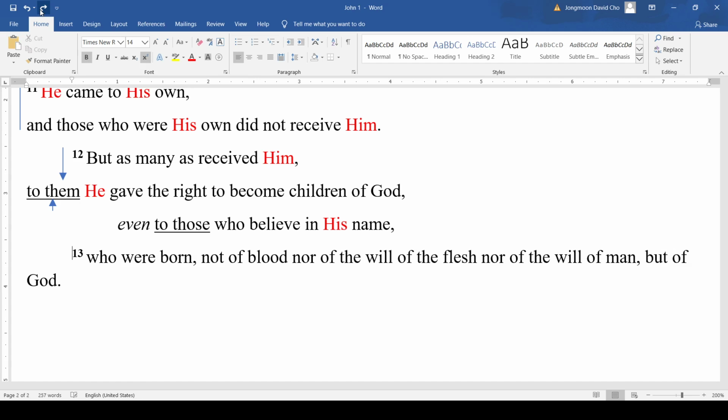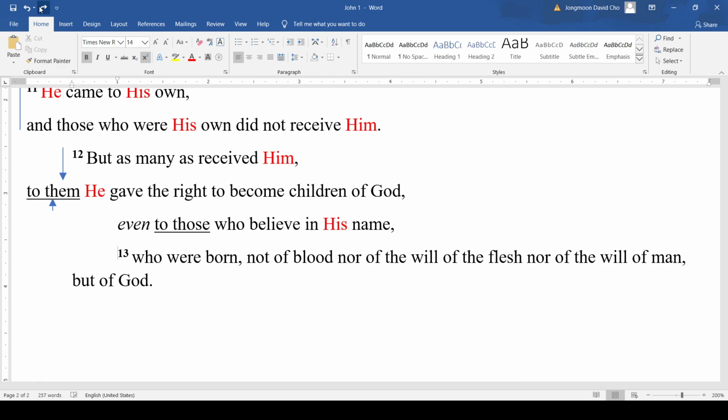Okay, now verse 13 seems to be further description of those who received the right to become the children of God, those who believed in his name, those who received him. Well, who exactly are they? Well, they were born not of the blood.